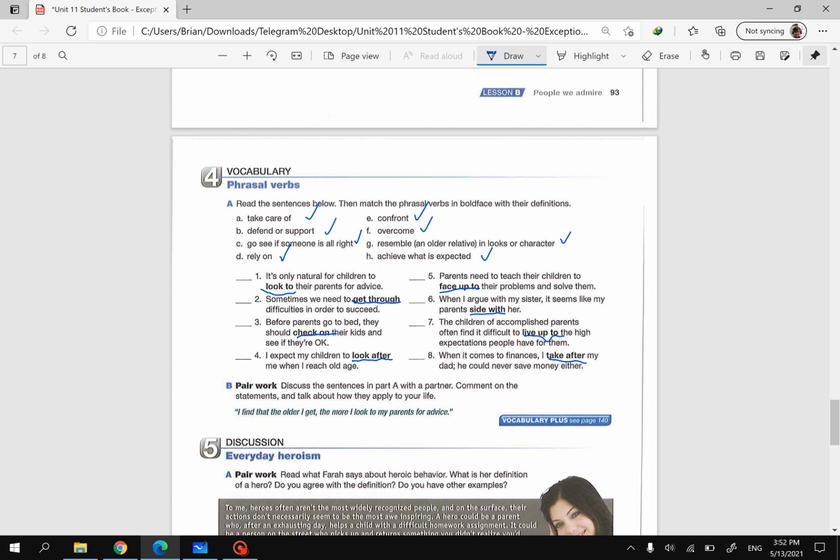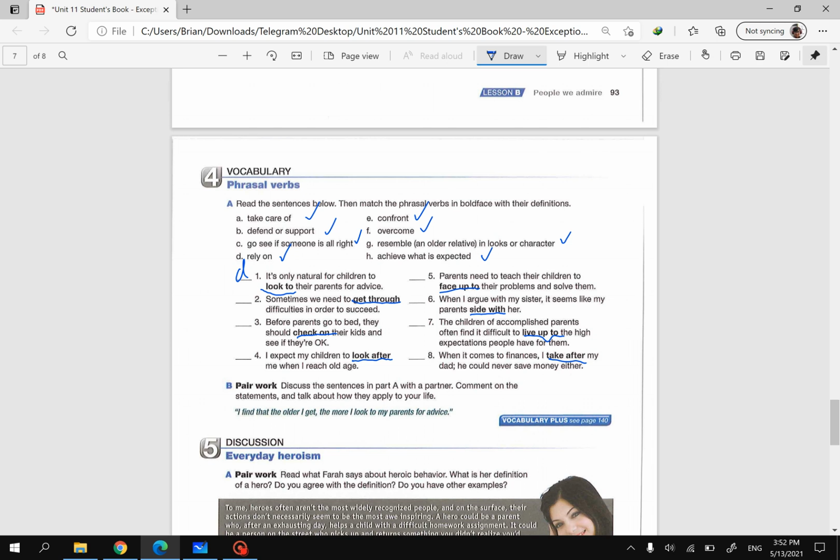All right, I guess I can give you the answer. The first one: it's only natural for children to look to their parents for advice. I guess this one is letter D, rely on. That is the meaning of look to.